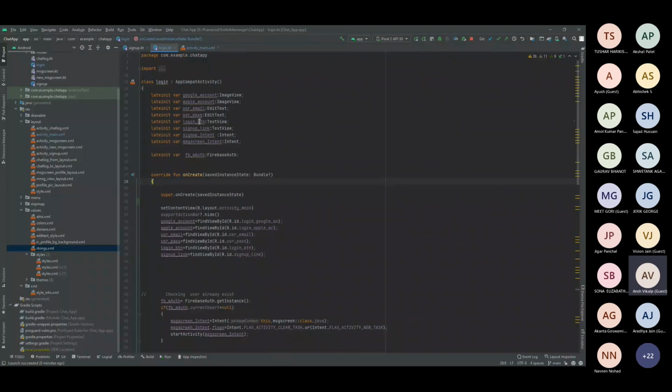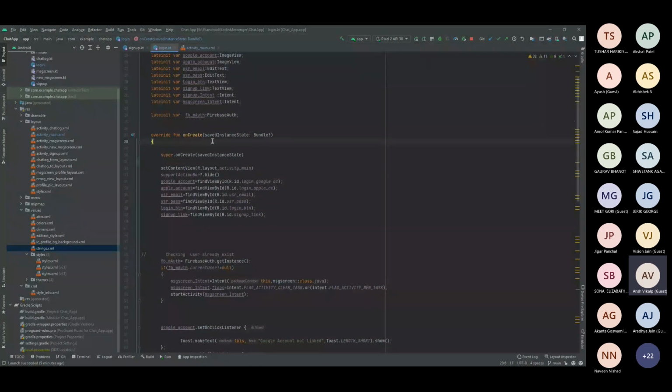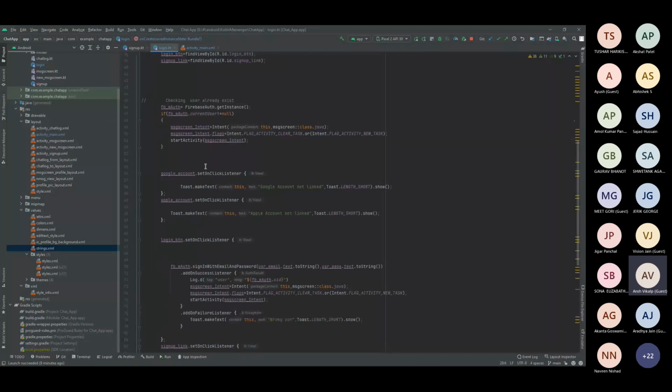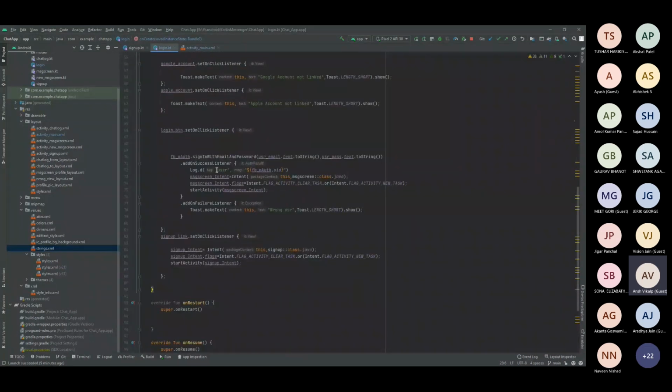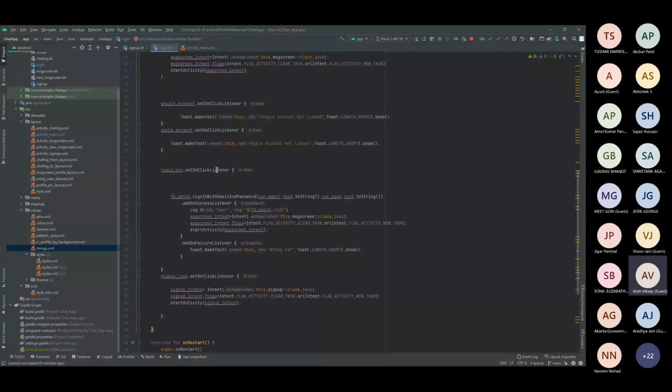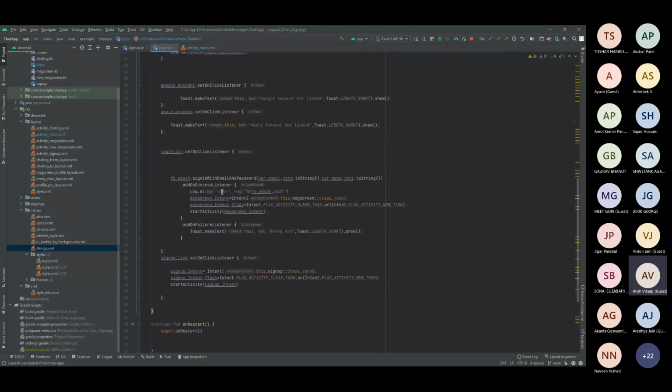For example, if you're using a sign up or user password EditText, instead of passing it to another class as an object or as some data, you can just declare it globally and have access between all the functions. For example, here I have used just two functions, onCreate and onResume. I did not have to share the data from onCreate to onResume. I just declared it globally, so I can access it in onResume also.